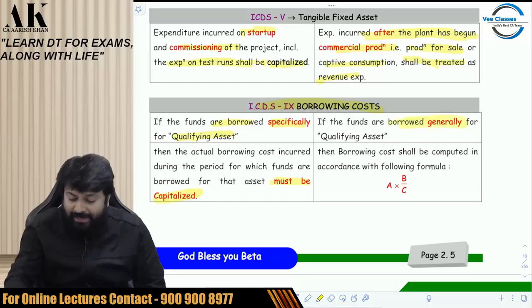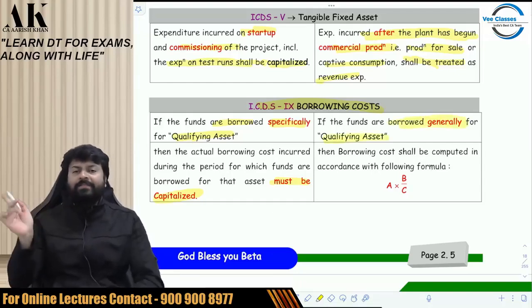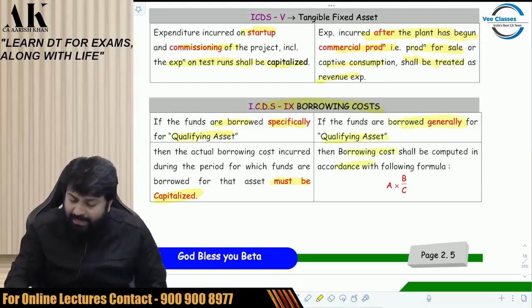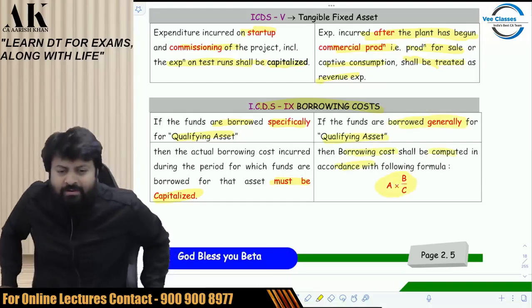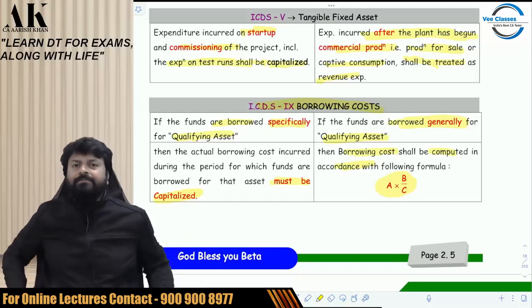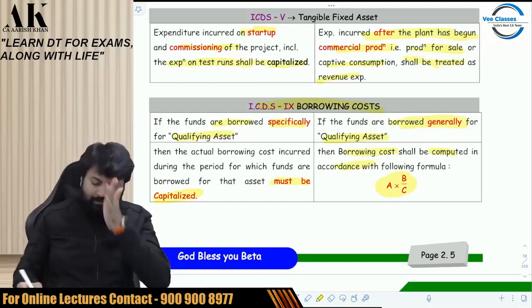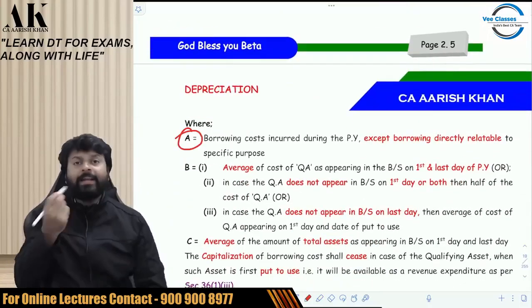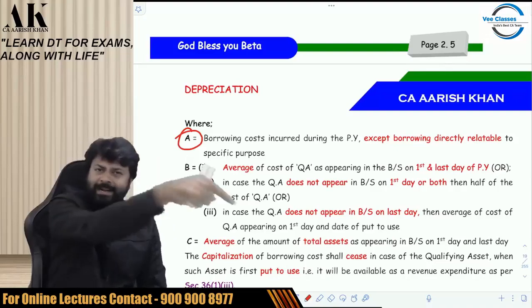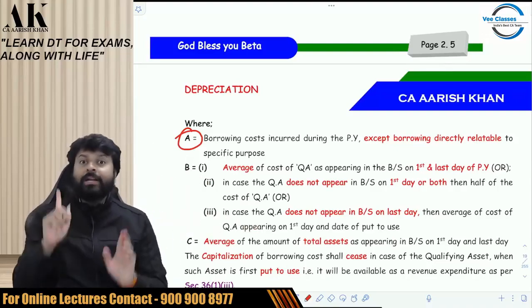But the funds are generally borrowed for a qualifying asset, not specifically. Then you have to capitalize in accordance with this formula: A into B divided by C. Now you will ask, what is A, what is B, what is C? What is A, sir? A is the interest amount. Which interest? The loan which is directly attributable to the qualifying asset? No, no, no. General loan.